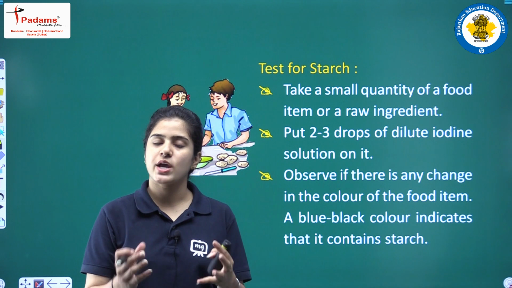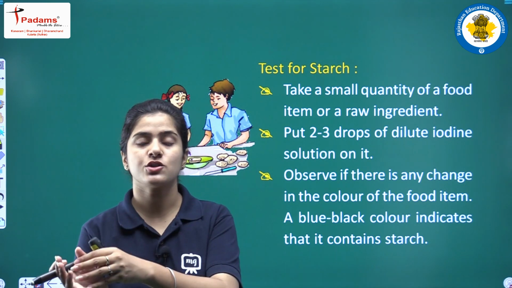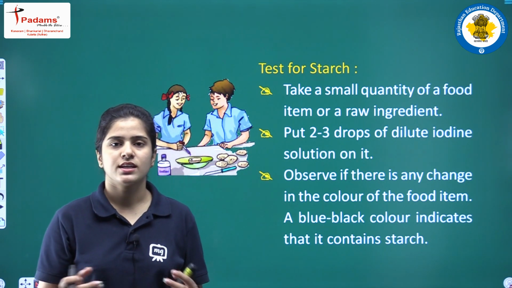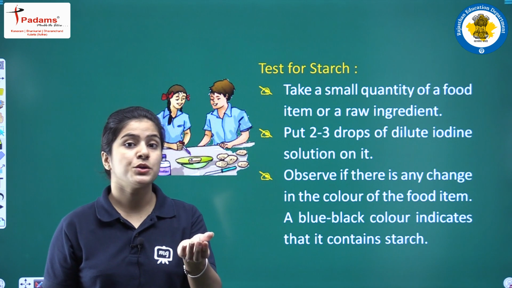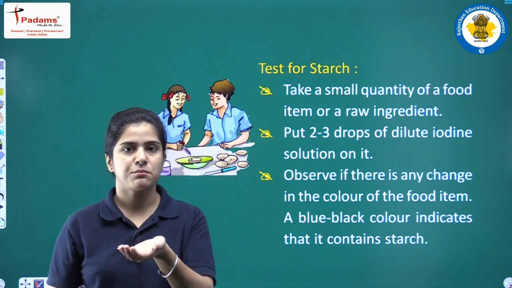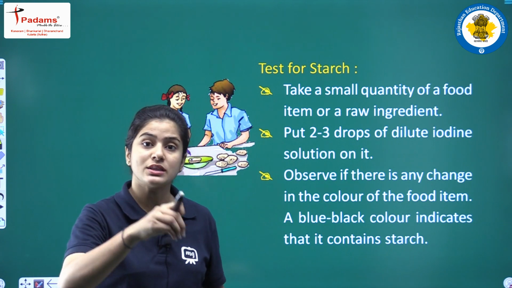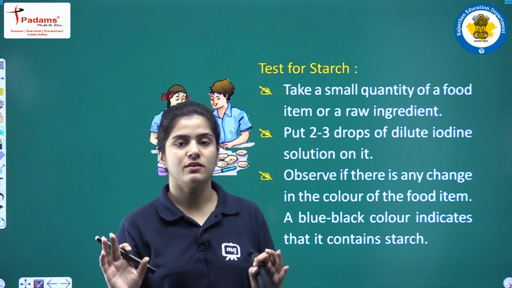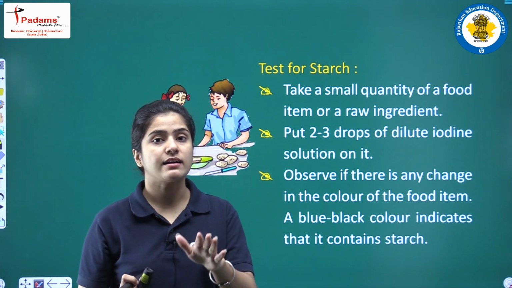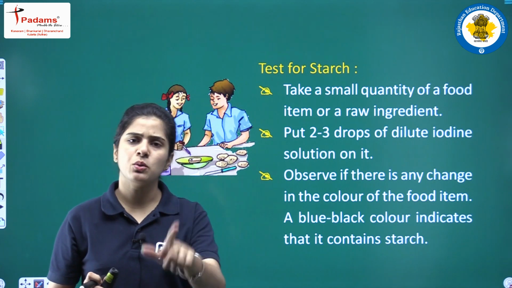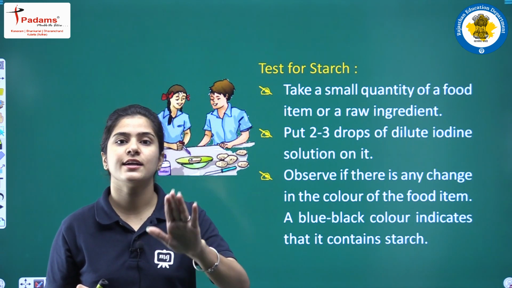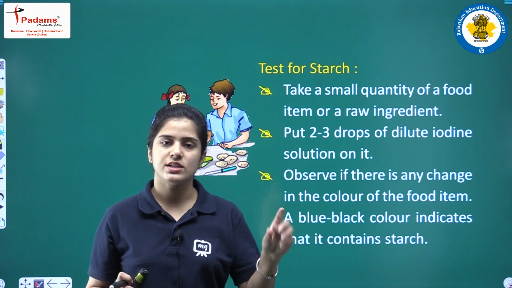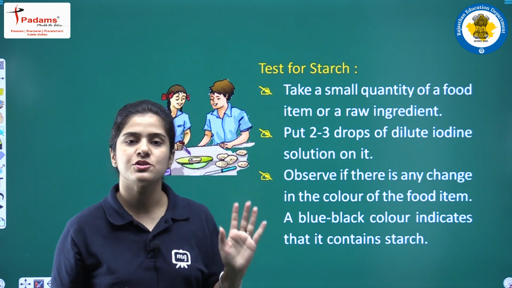If I want to check whether a particular dish has starch in it or not, I need to perform a test. What is the test for starch? Students, take the food quantity that you want to test, and put 2 to 3 drops of iodine solution into it. Just shake it well. Then you will see that a blue black color is coming out of it. If that blue black color comes, that indicates that your food item has starch in it. Very simple: just take a food item and put 2 to 3 iodine solution drops into it.